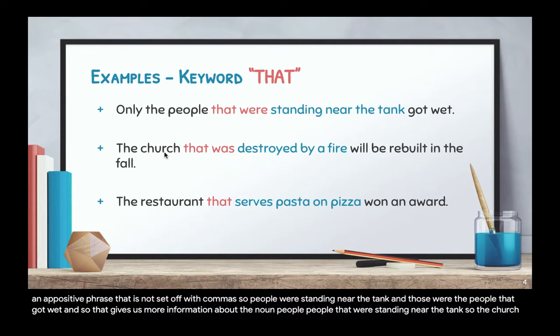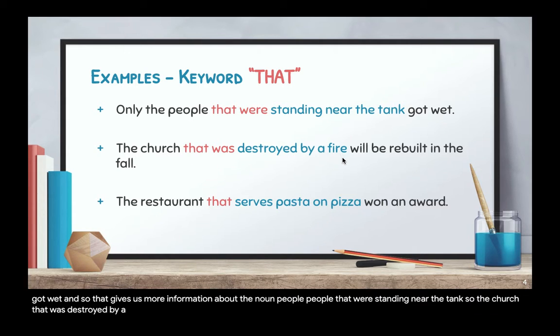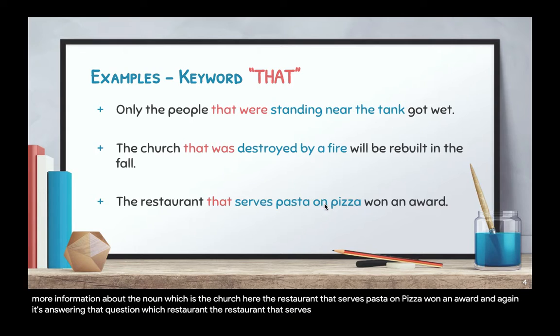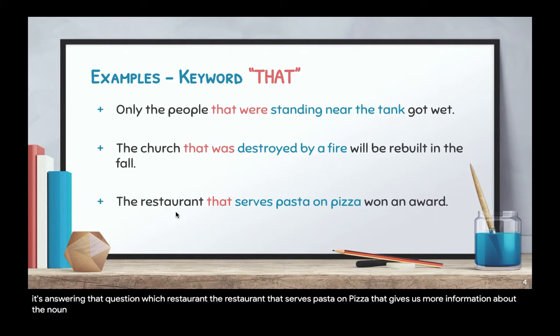So the church that was destroyed by a fire will be rebuilt in the fall. And so again, which church? The church that was destroyed by fire. It gives us more information about the noun, which is the church. Here, the restaurant that serves pasta or pizza won an award. And again, it's answering that question, which restaurant? The restaurant that serves pasta or pizza. That gives us more information about the noun, the restaurant.